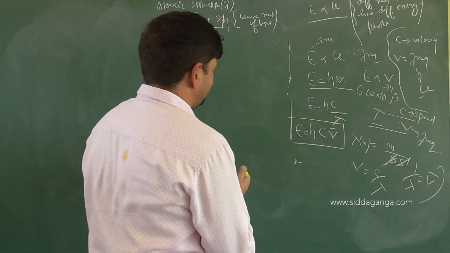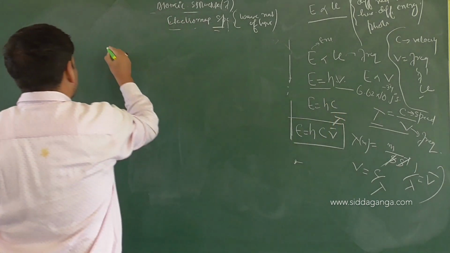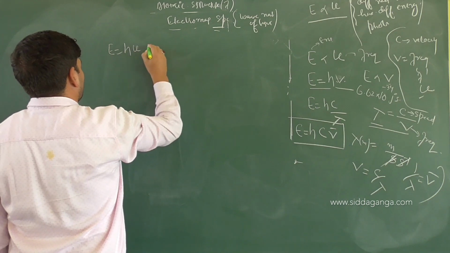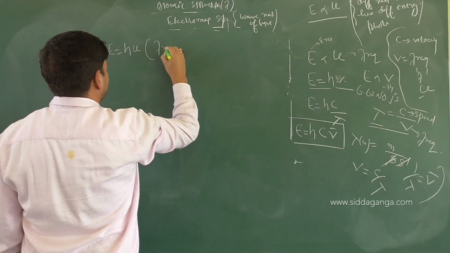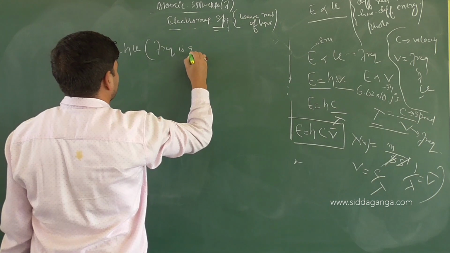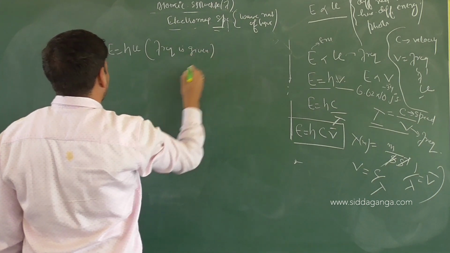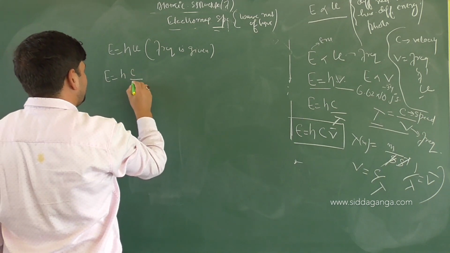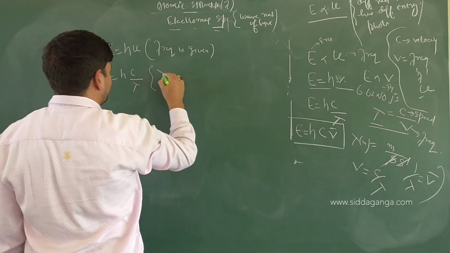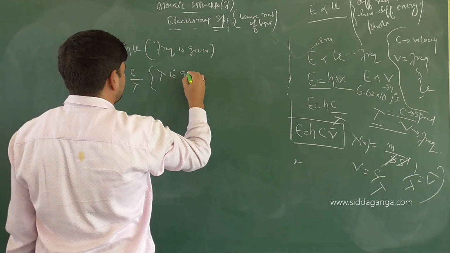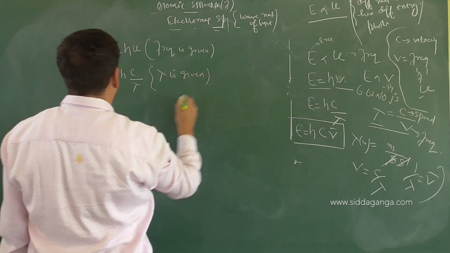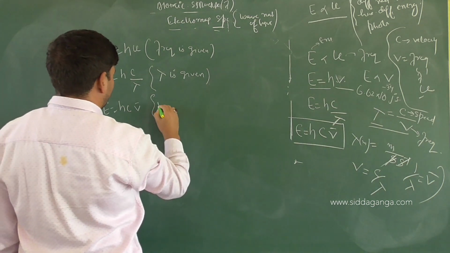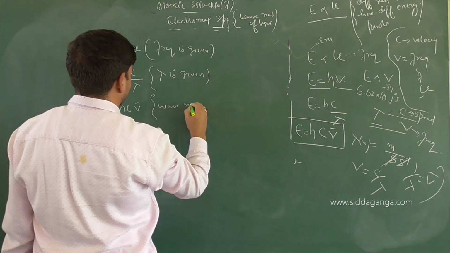Children, what are the equations we have got? Energy of photon equals h nu when frequency is given. You can find out the energy. You can also write E equals h c by lambda when wavelength is given. And you can also write E equals h c into wave number when wave number is given.